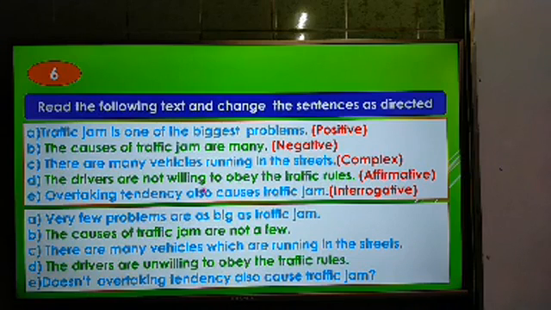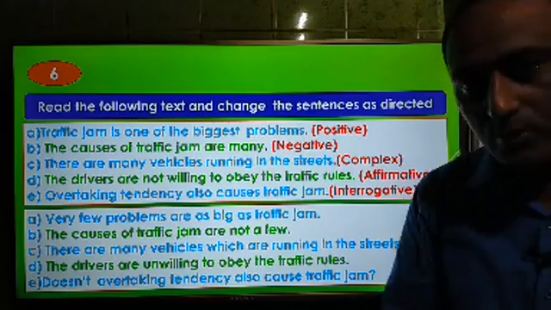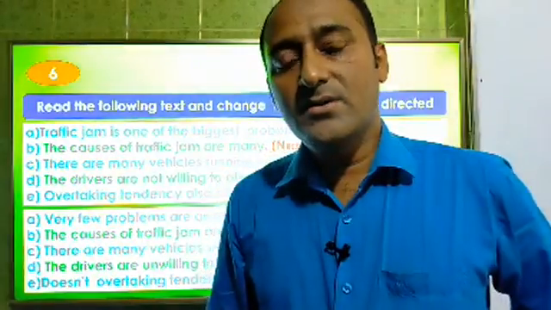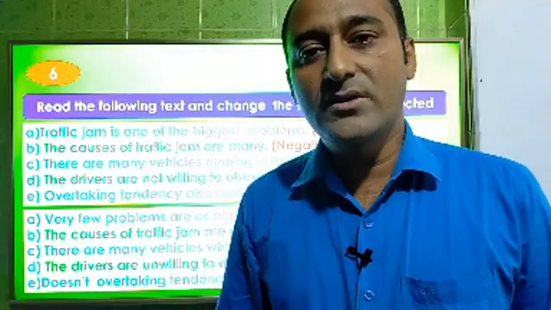As we see that the verb has "s", we have to use "does". As the sentence is affirmative, we have to make it negative. That means negative interrogative. So the answer is, doesn't overtaking tendency also cause traffic jam? These are the answers of these five questions, dear students.